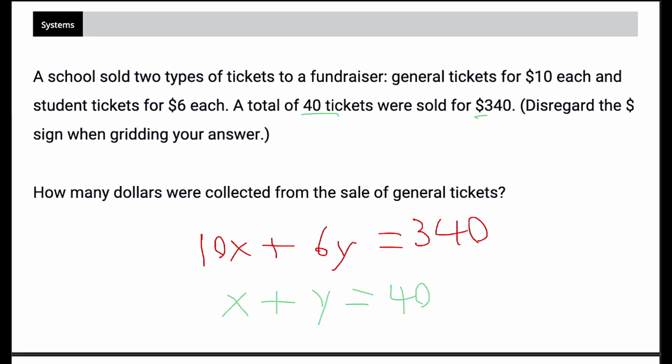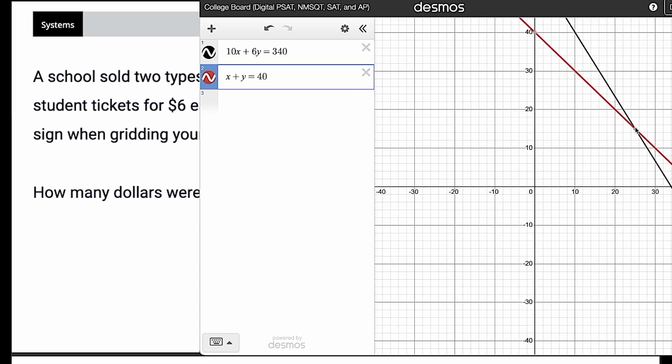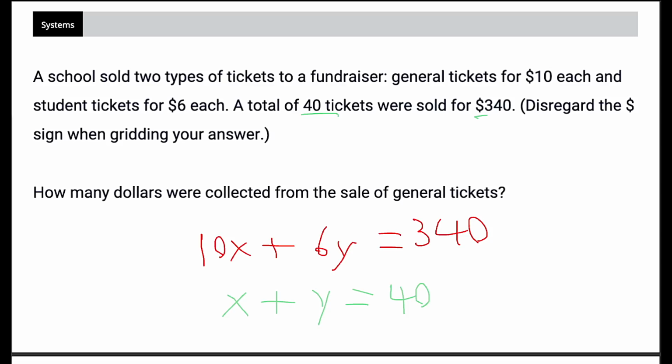Well, it said how many dollars were collected from the sale of general tickets, general tickets being X. So if X was 25, which it was, remember we looked at Desmos, X is 25, then we might be thinking our answer is 25. But this is where it gets tricky. You need to make sure that you are answering for the correct thing, either value or items.